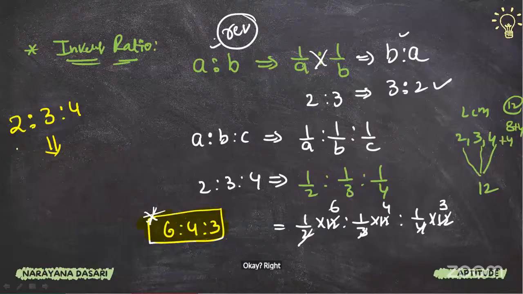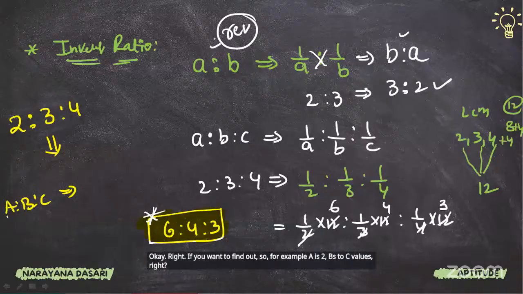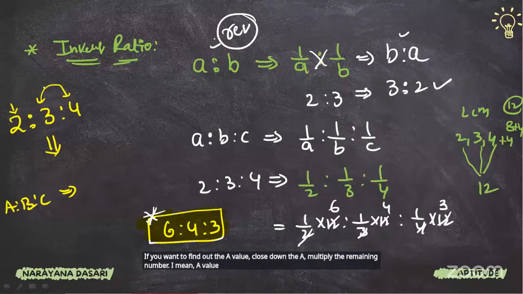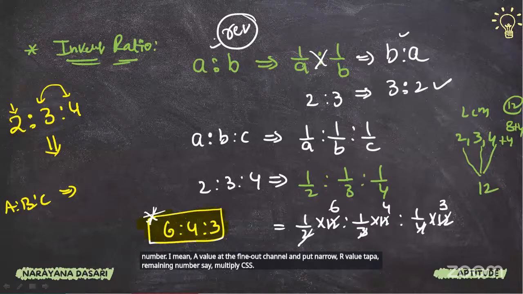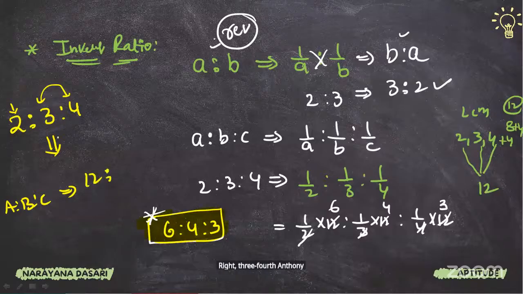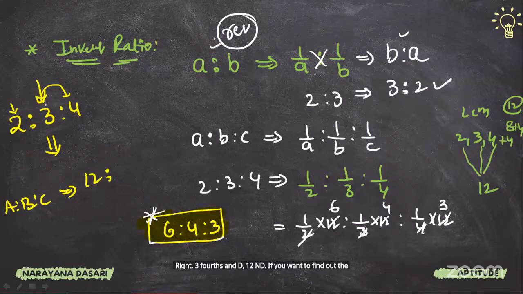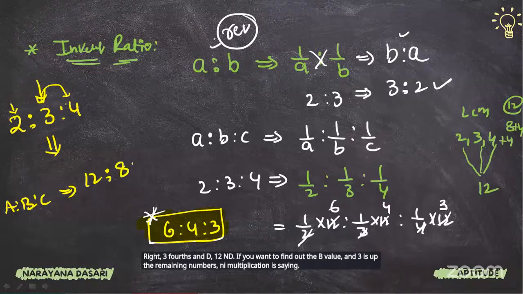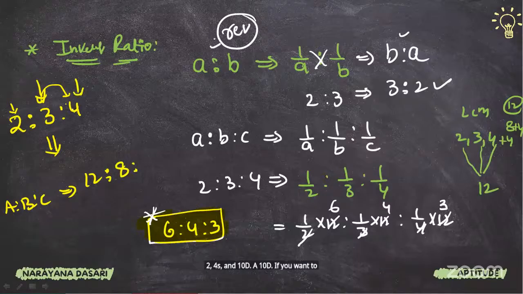If you want to find out, for example, the A value in A is to B is to C, close the A and multiply the remaining numbers. Whichever value you want to find out, leave that value and multiply the remaining numbers. 3 fours are how much? 12. If you want to find the B value, leave 3 and multiply the remaining numbers. 2 fours are 8. If you want the C value, don't count 4, multiply the remaining numbers. 2 threes are 6.